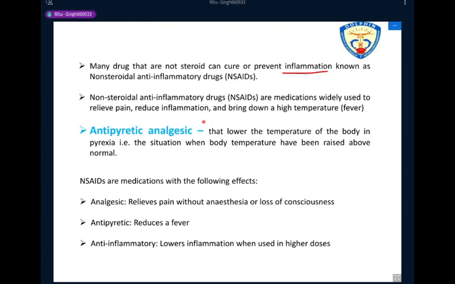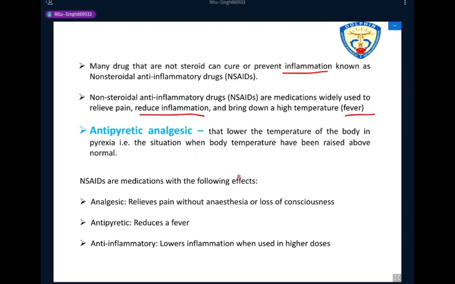These effects make NSAIDs useful for the treatment of muscle pain, to relieve pain, reduce inflammation, and bring down a high temperature. This condition is called fever. These drugs are also called antipyretic analgesics.